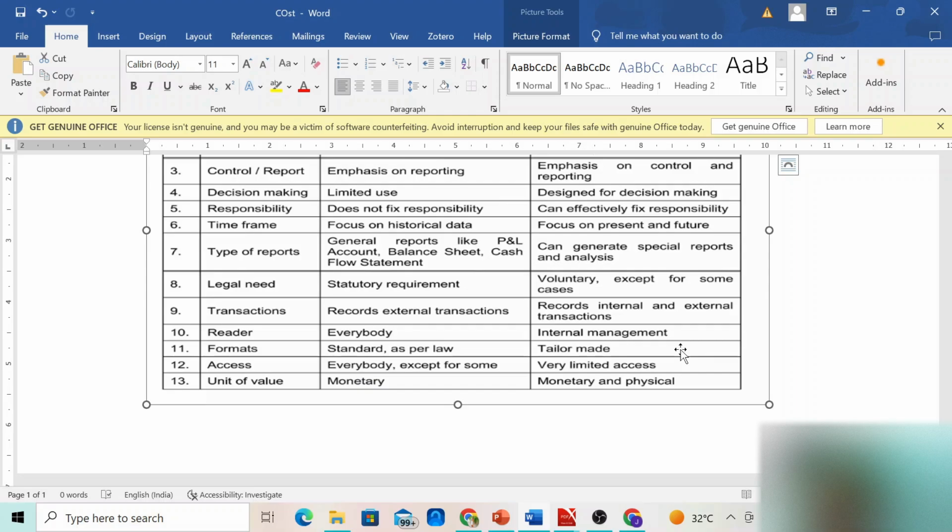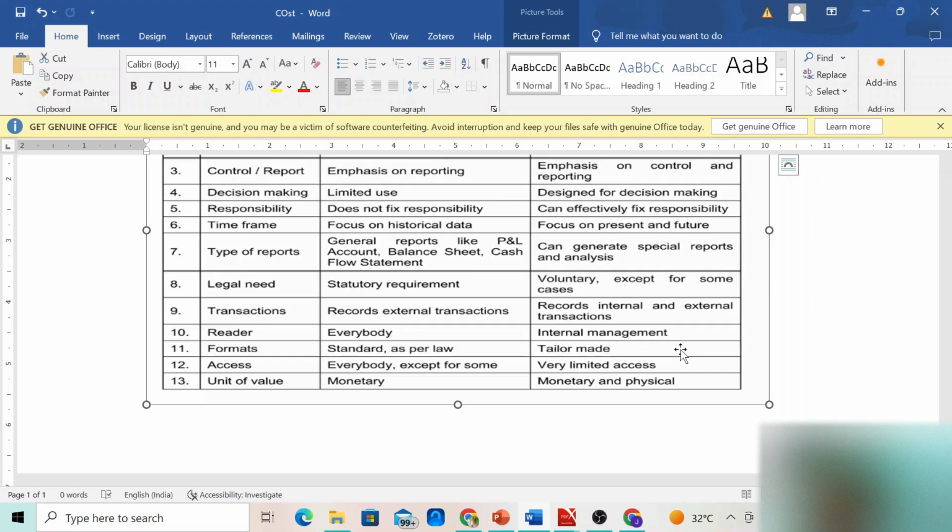And the reader. Readers are the ones who will make use of the information that is being presented. In financial accounting, every stakeholder will have a look at the financial accounting. Most of the companies would be publishing their final accounts on the website. So everyone who's looking at the website will be able to understand what is happening in the firm. But whereas cost accounting is not meant for all, it is especially for the internal managers and the internal management.